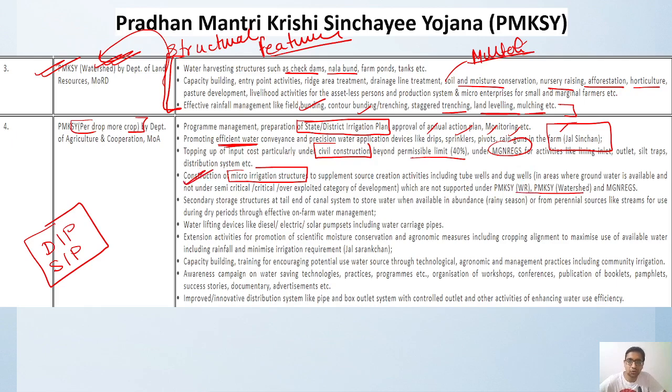Then secondary storage structures are there, for use whenever we have a rainy season, or from perennial river sources like streams.